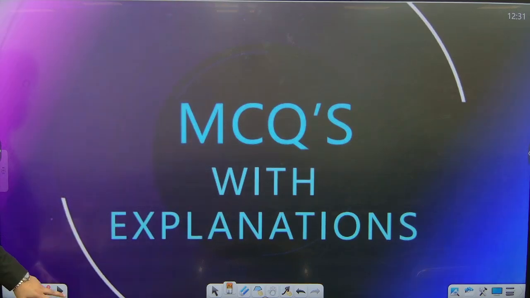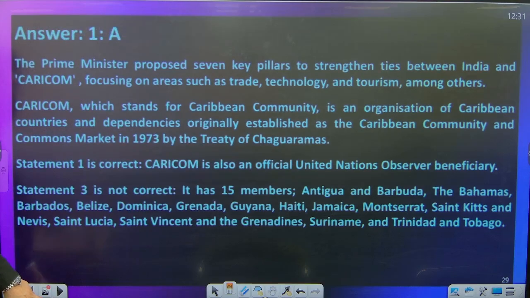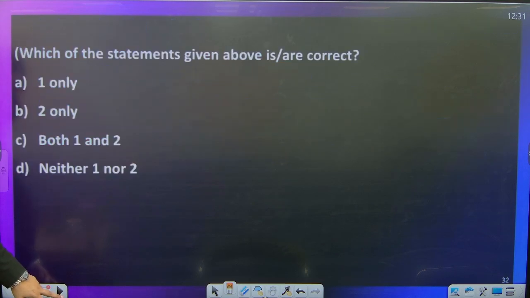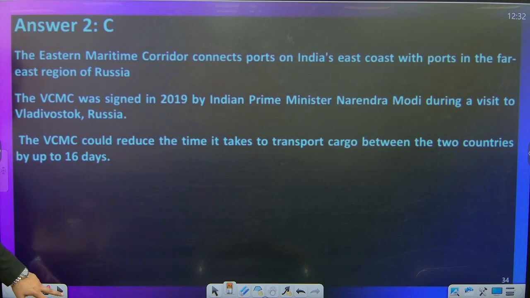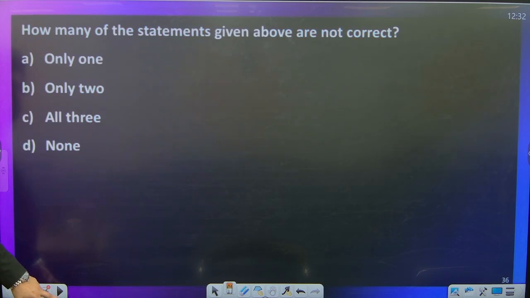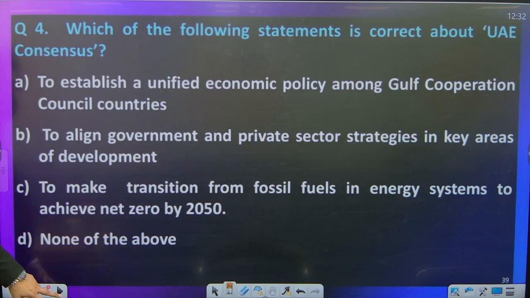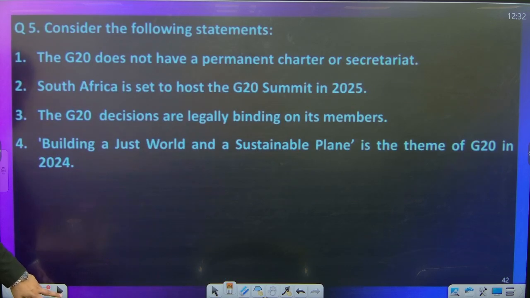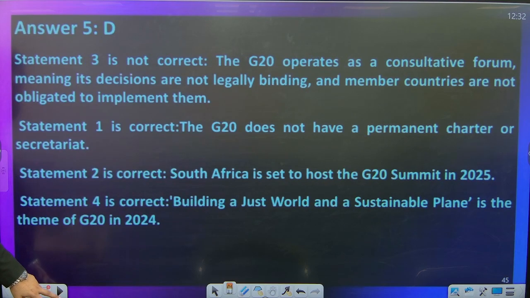Now let's see the MCQs with explanation. Question 1, options, answer, explanation. Question 2, options, answer with explanation. Question 3, options, answers with explanation. Question 4, with options, answers and explanations. Question 5, options, answers with explanations.